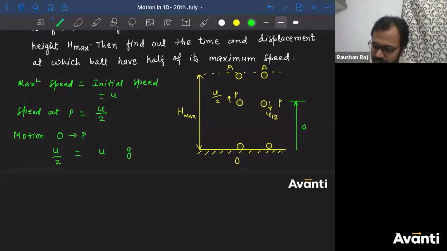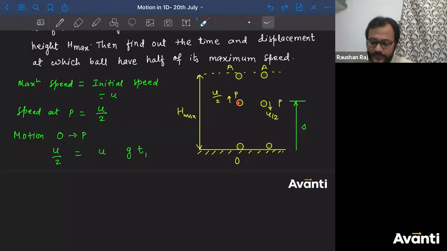Let me call that time T1. Now let us discuss the sign of this. ठीक है, sign discuss करते हैं. So the velocity of the particle at P is in upward direction. Let me assume upward direction is positive. So can I say the velocity at point P is in upward direction? So I have to use a plus sign here.